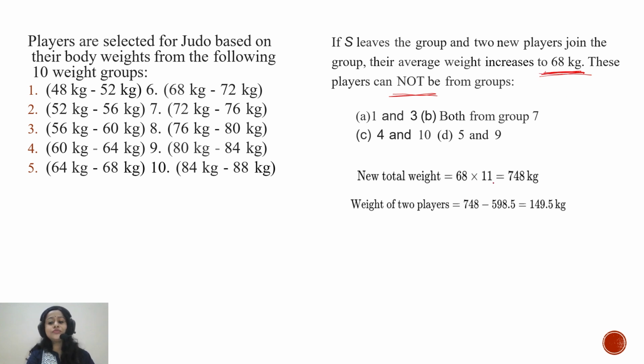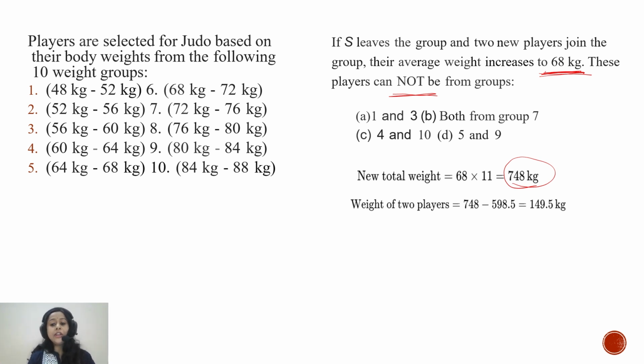So average into number of players, that is 68 into 11, which is 748 kg, will be the new total weight after S left and two other players joined.